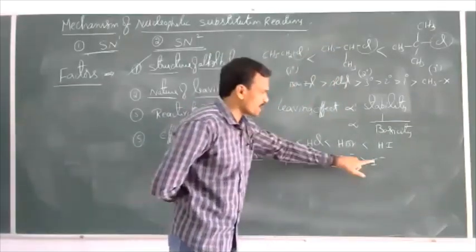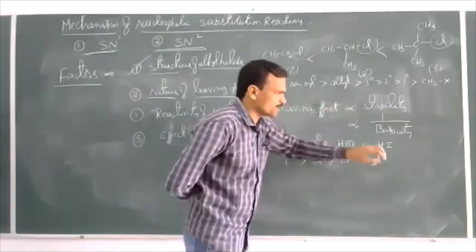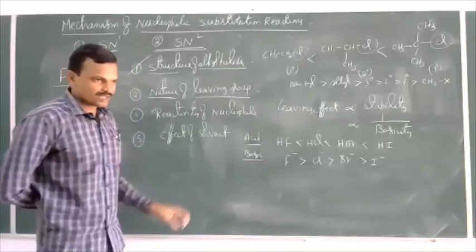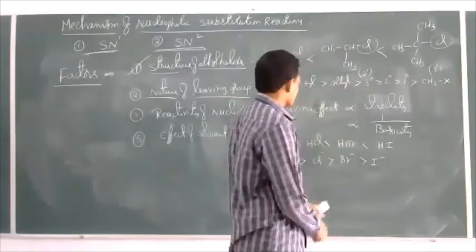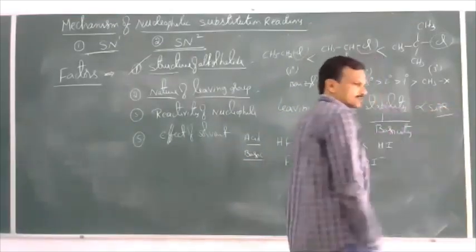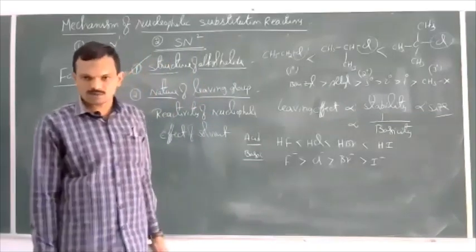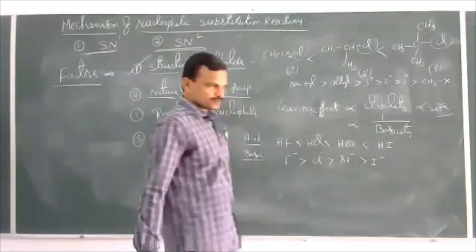Means its binding capacity with the alkyl group is less and bulkiness is more. Simply, bulkier groups are better leaving groups. As the size of the leaving group increases, the leaving effect increases. So the leaving effect is also directly proportional to size. Bulky groups are better leaving groups compared to non-bulky groups.